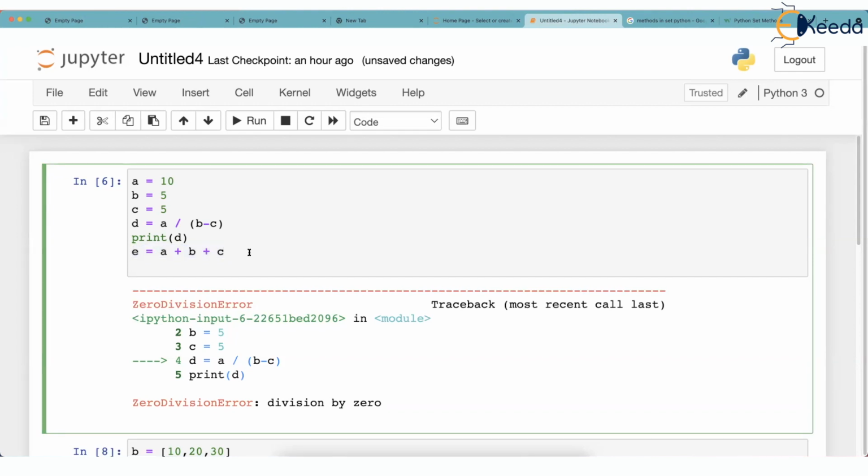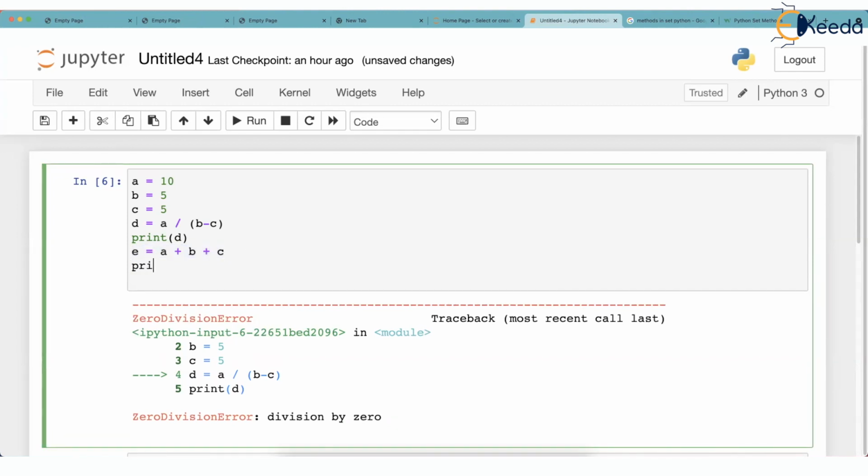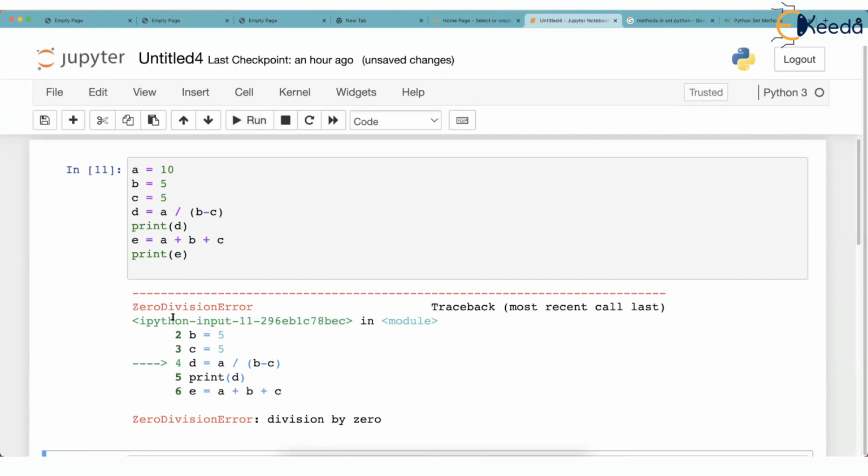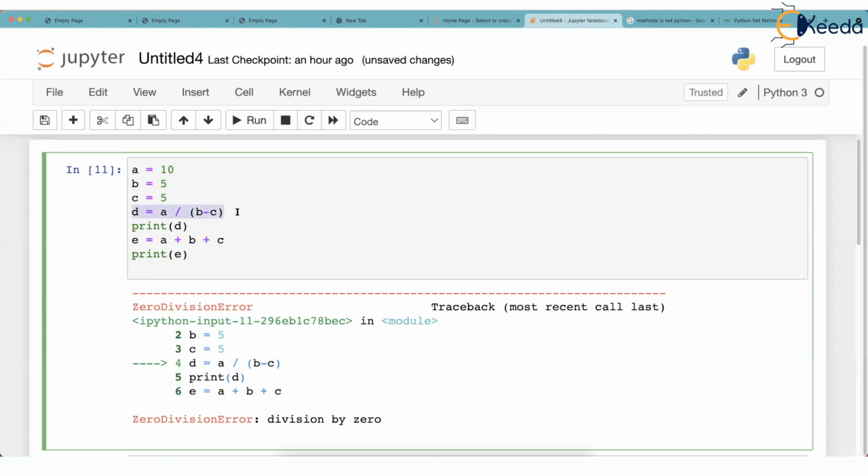It's perfect. And then I print E. Now if I run this, that earlier line is wrong, so it will give a traceback error, a ZeroDivisionError. And because the program stopped there, these lines never executed. The entire program gets penalized.